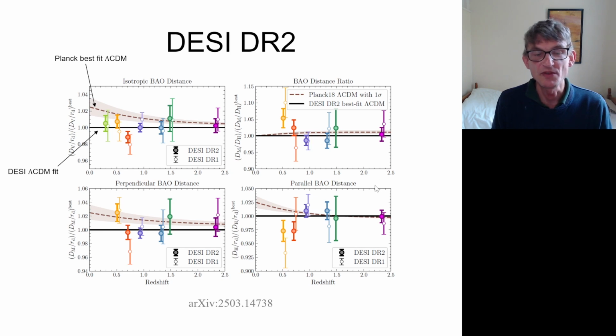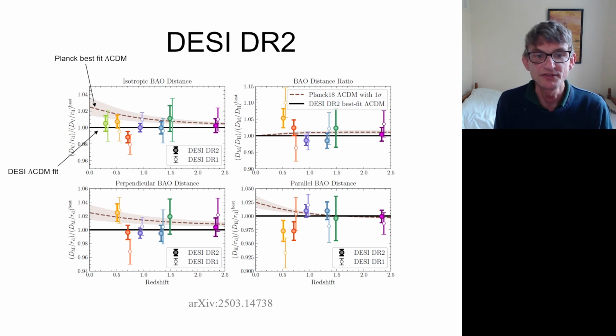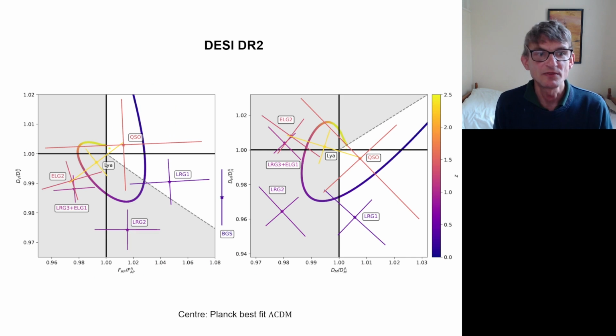But remember that some of these points are quite correlated. So it's actually, I think, easier to look at it in the two-dimensional space. So this is what I've done. I just added the DESI points. The evolution line here shows the evolution of a best fit Planck early ΛCDM plus DESI fit, allowing for the w0, wa CPL parameterization. The points here have quite large error bars. The points in D_H and D_M are quite a lot more correlated than they are in FAP and D_V. But you can see that there are, again, some slightly outlying points here.